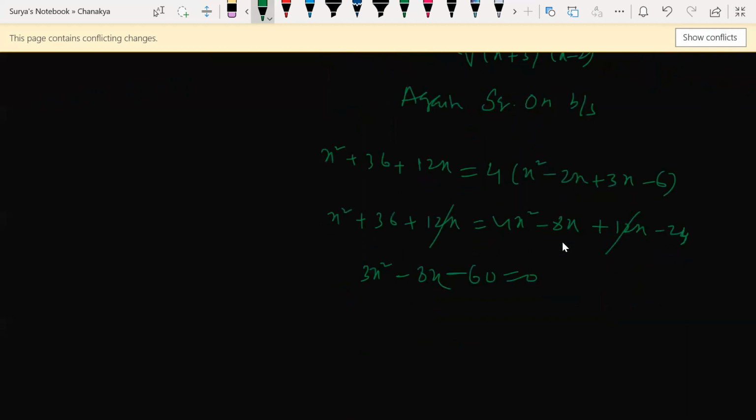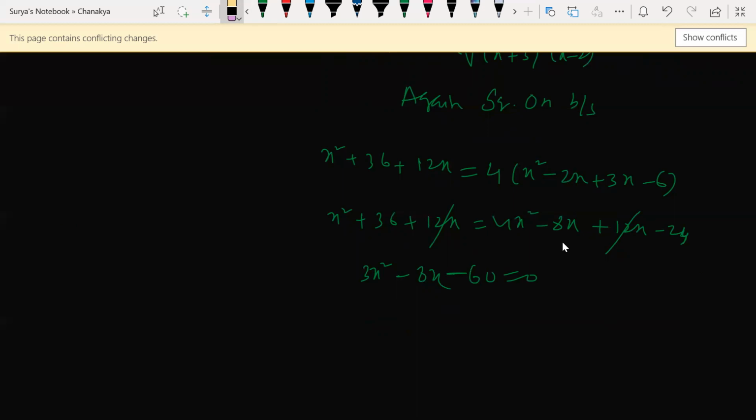Factorize this now. How can I factorize this? 180 can be written as what? How can I factorize this? Like splitting the middle term, sir.